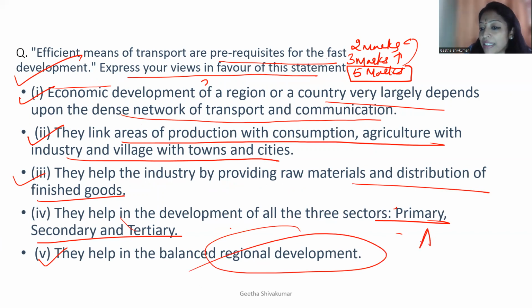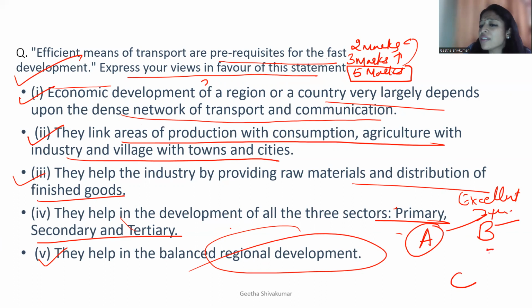Suppose, for example, take an example of place A, place B and place C. Suppose place A is having excellent transport and communication. B is not having much, C is having a medium one. So here what will be happening?